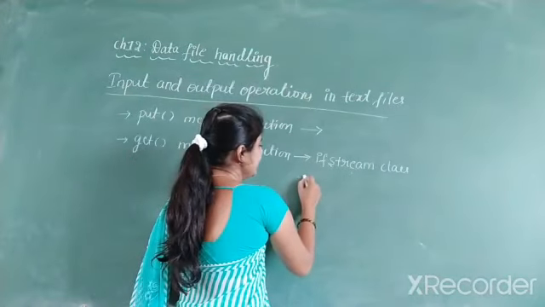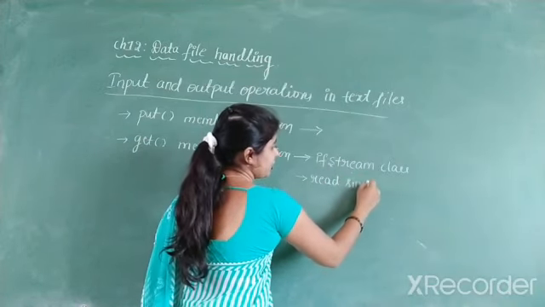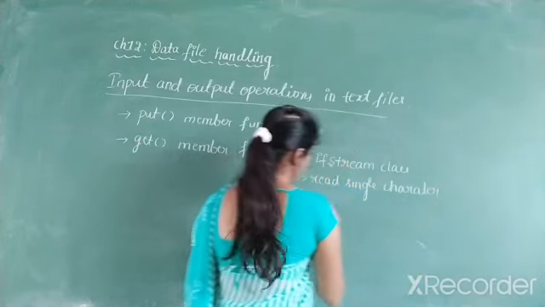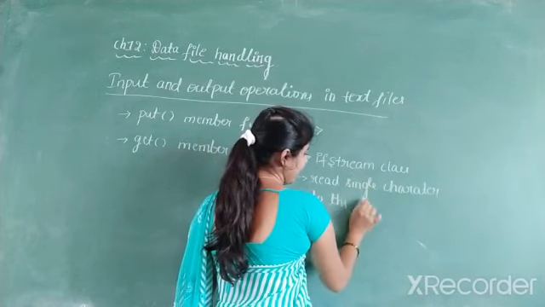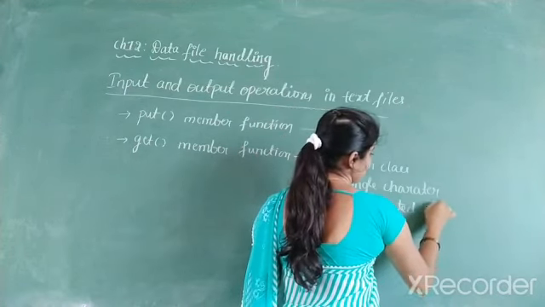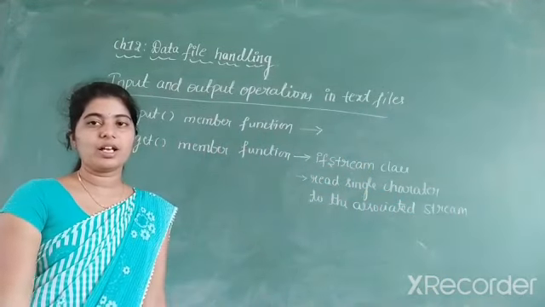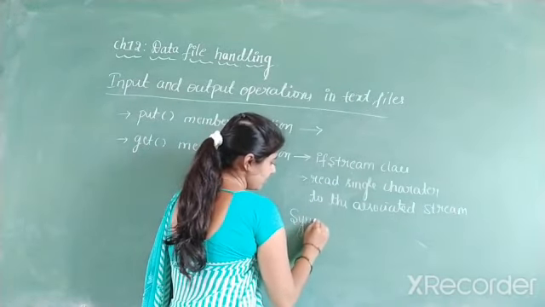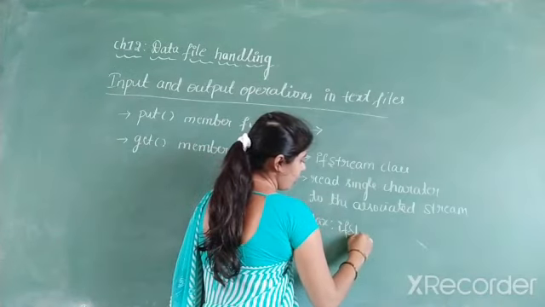Next, it is used to read a single character from the file. It is used to read a single character from the associated file. Next, what is the syntax for this? So the syntax: first we have to specify the ifstream object.